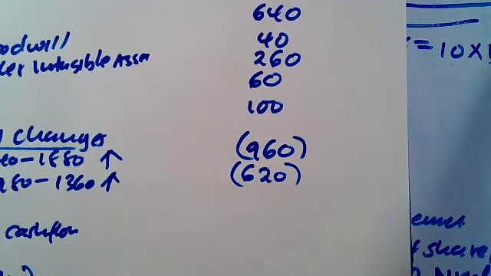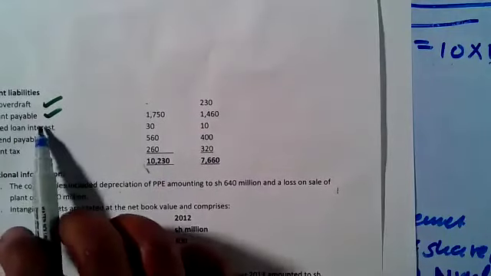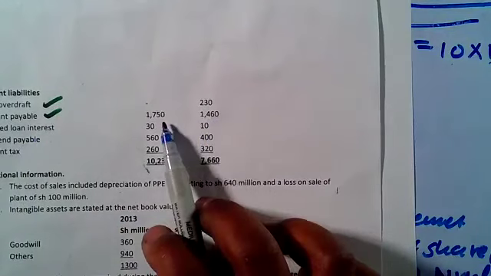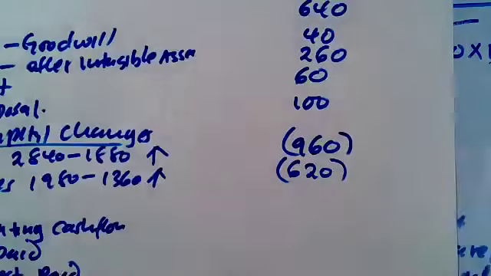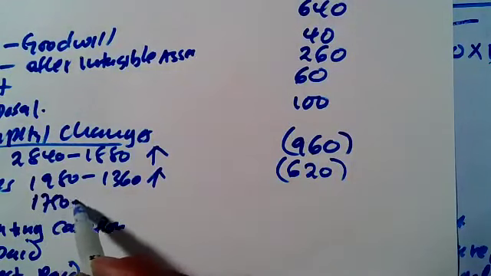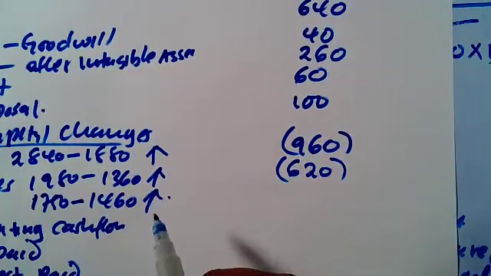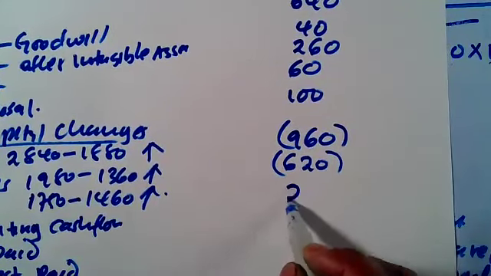Then we have the payables. A payable is a liability. So the account payable, here it is. We started with 1460. By the end, it's 1750. An increase in account payable from 1460 to 1750. So the increase na ngapi? So it's 1750 minus 1460. It's still an increase. And it's an increase by how much? That was an increase by 290.